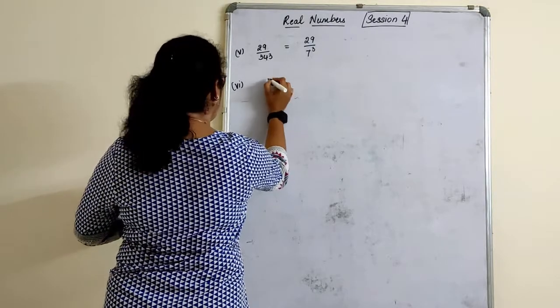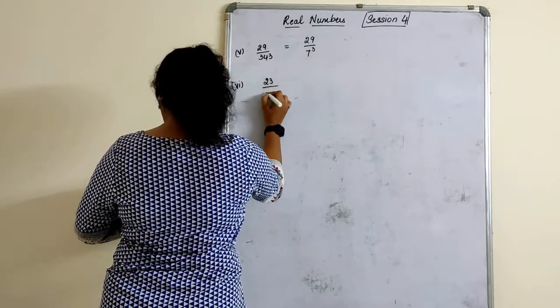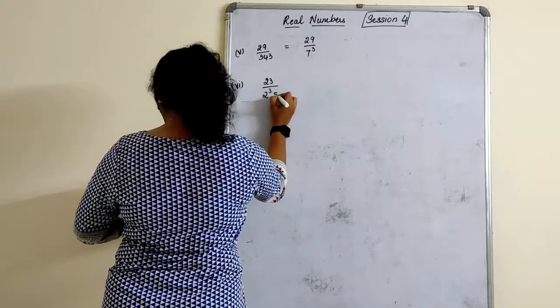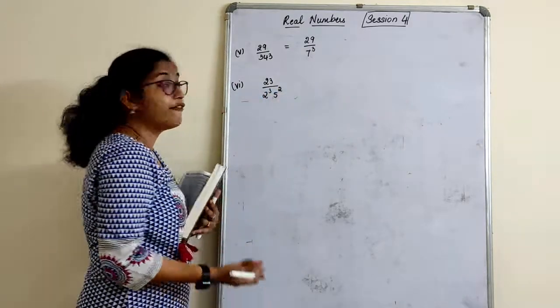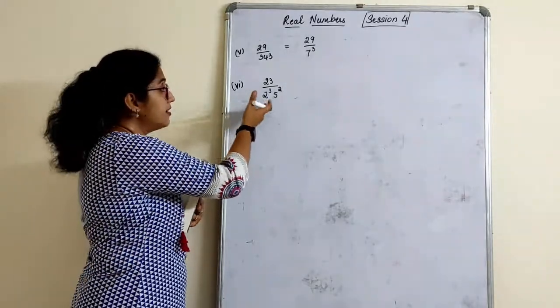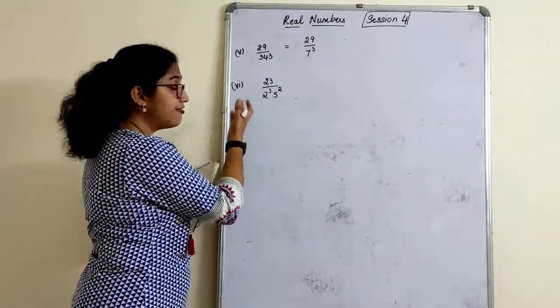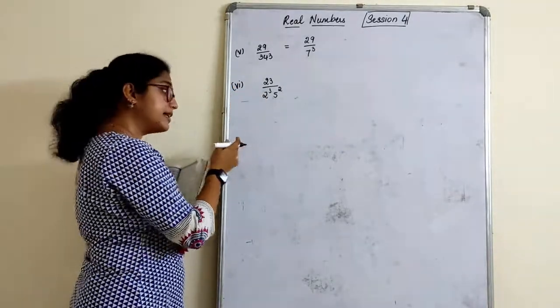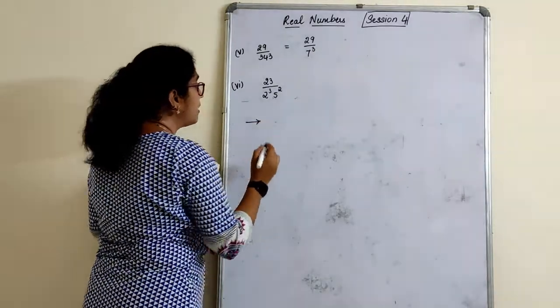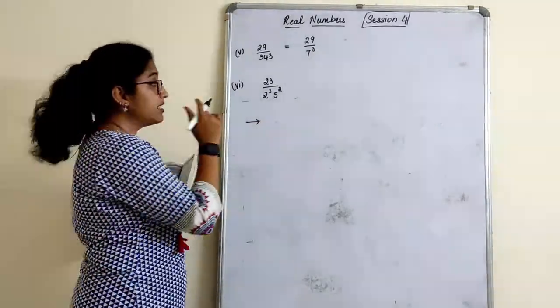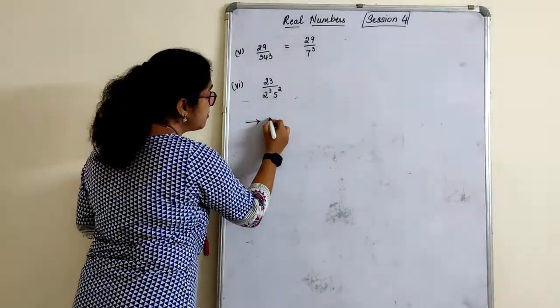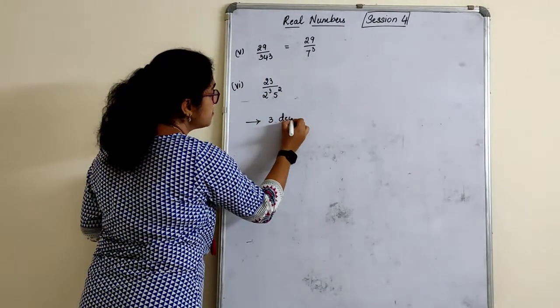Next, we have already been given it in the format 23 upon 2 raised to 3 and 5 raised to 2. Oh, very good. They have already given us. We need not do anything. It's already an answer. Give the conclusion whether it is terminating. Yes. Now tell me children, after how many decimals it will terminate? Highest power is 3. It will terminate after 3 decimals.